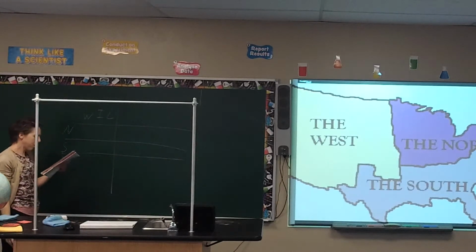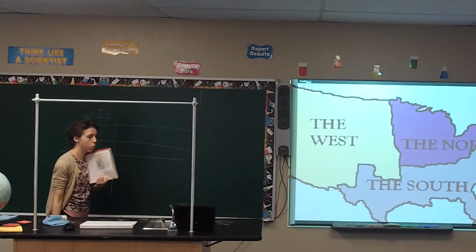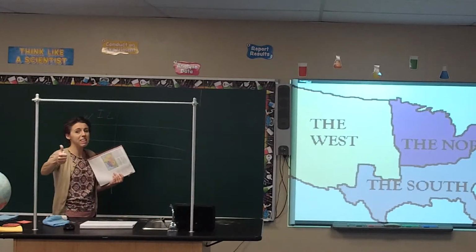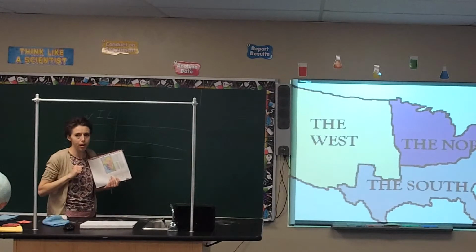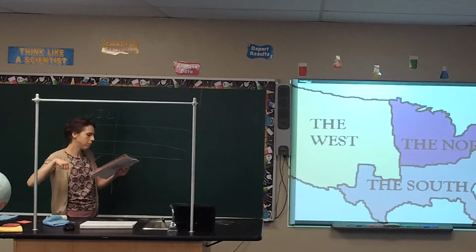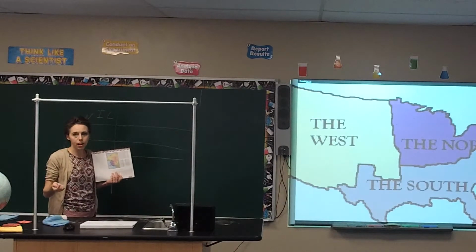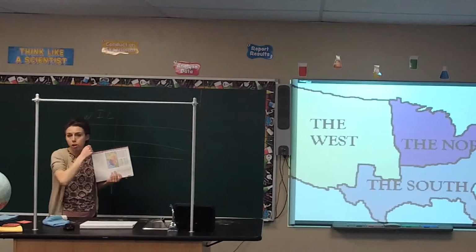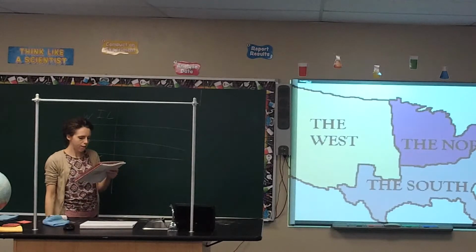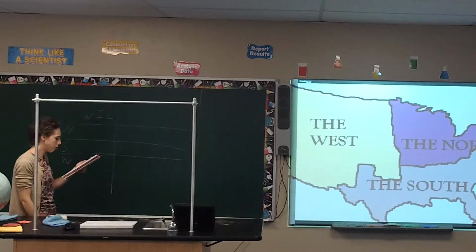Alright, for this first section, the westward expansion, what section do you think obviously favored that? Right, the West. The West was very much for that. The West said, yes, we want westward expansion. We want easy land policy. We want to be able to buy land and keep it. We want it to be very cheap for us. We want internal improvements. Now, railroads aren't really a thing yet. Your book referenced them a little bit early on. Technically, railroads don't really come to America until the 1830s. But it's the idea of we want at least better roads. We want internal improvements so that we can ship our goods back and forth easier. We want easy land policy so that we can buy land easy. Because of that, the West was very much for it. Make a note of that.